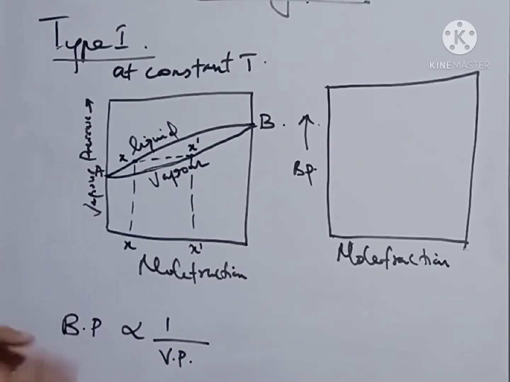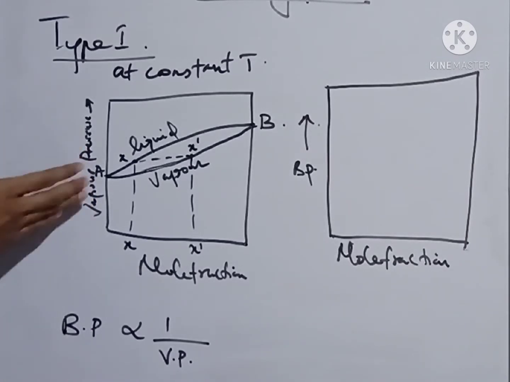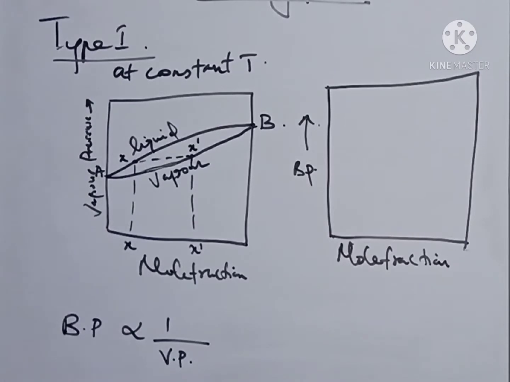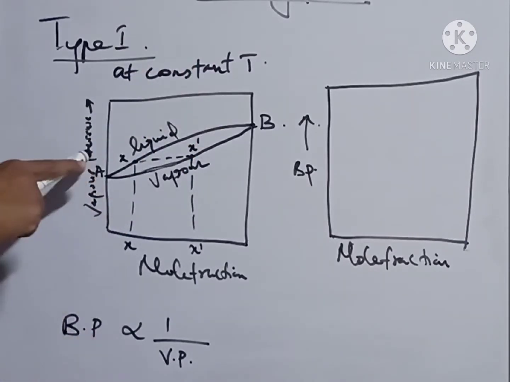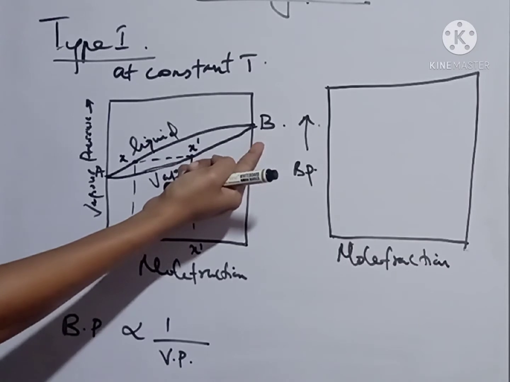When vapor pressure increases, it is easy to boil, that is, the boiling point decreases. Here the vapor pressure value of A is lesser than that of B. So if we compare the boiling points, the boiling point of A will be greater than B, because B is a highly volatile substance.